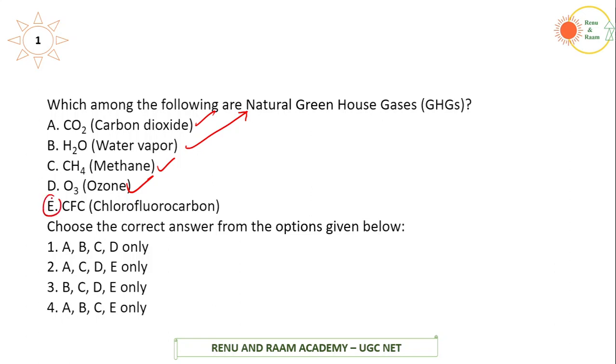Coming to the last one, which is CFC, chlorofluorocarbons. See, these chlorofluorocarbons are mostly present in refrigerators. Okay, so they are man-made substances. So CFC is not a part of natural greenhouse gases. It is actually a part of artificial greenhouse gases. So the answer here is A, B, C and D, which is option number 1.